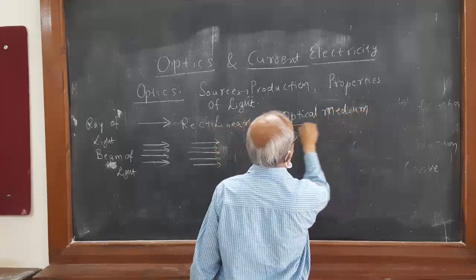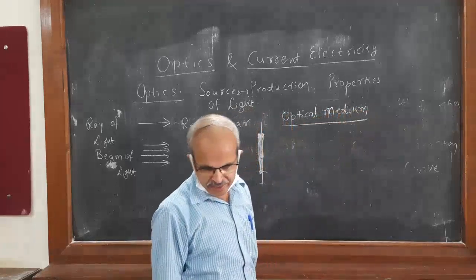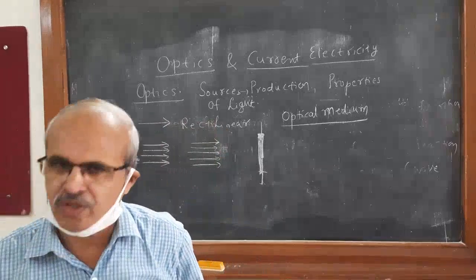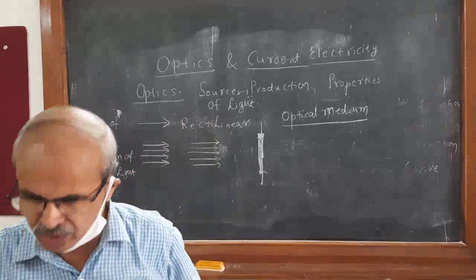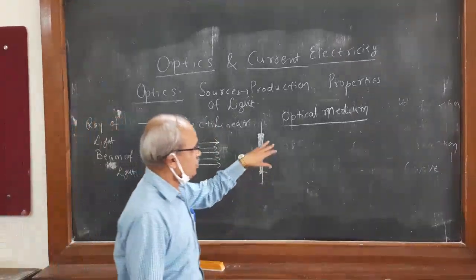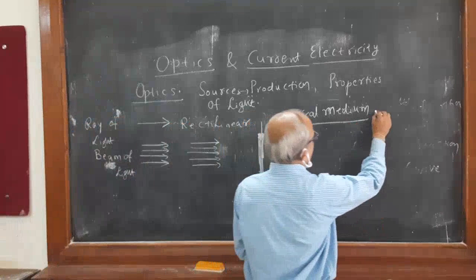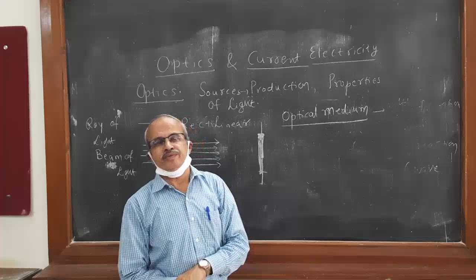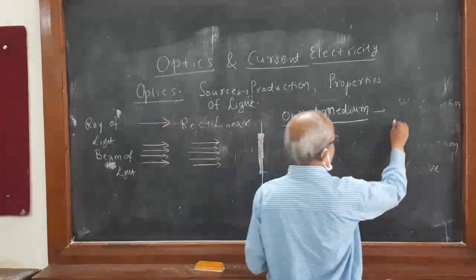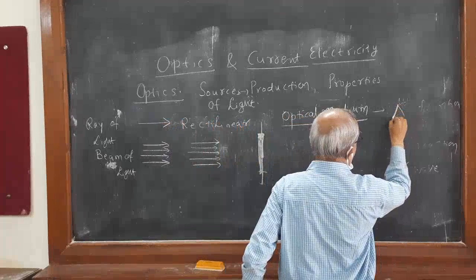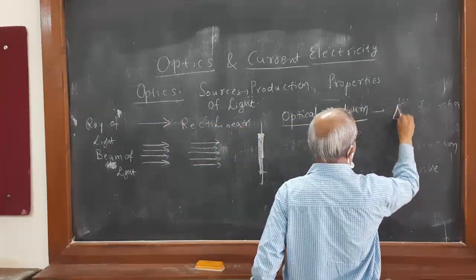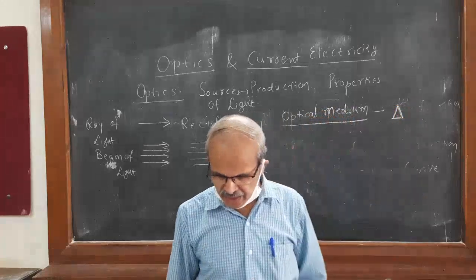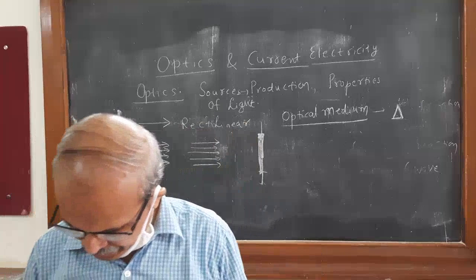A medium is said to be an optical medium if light propagates in that medium. It allows the light to pass through it. Like a prism. A prism allows the light to pass through it. So that is called an optical medium.